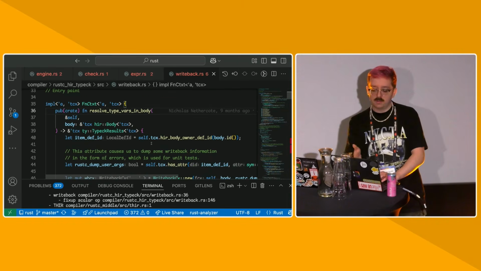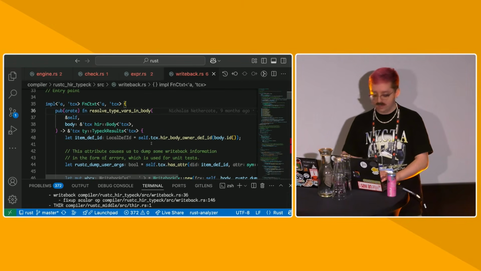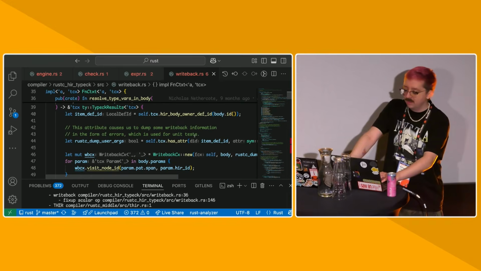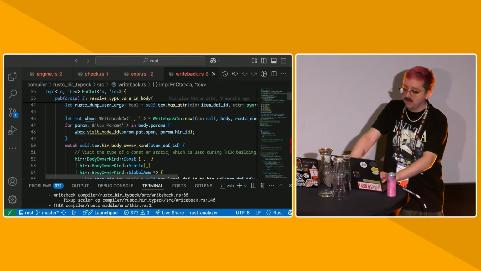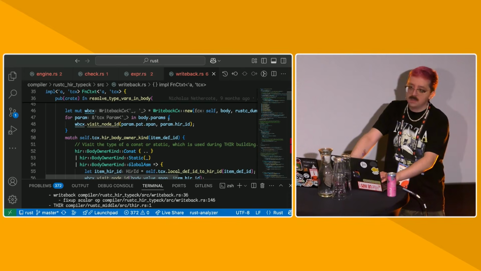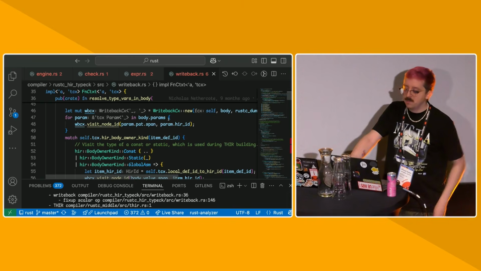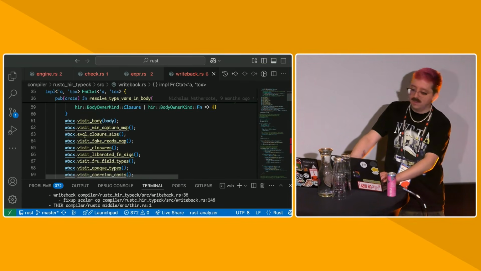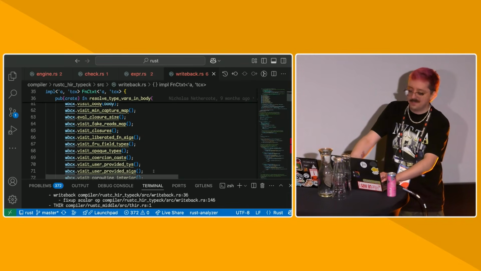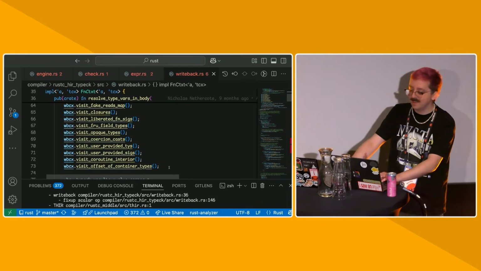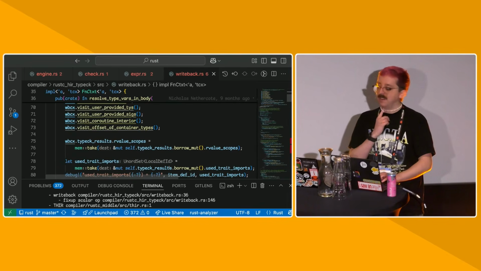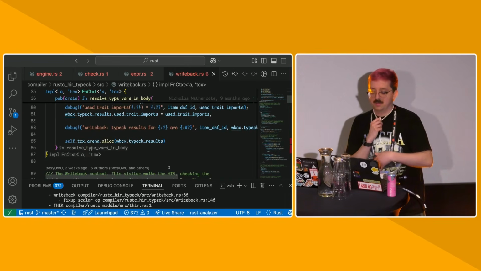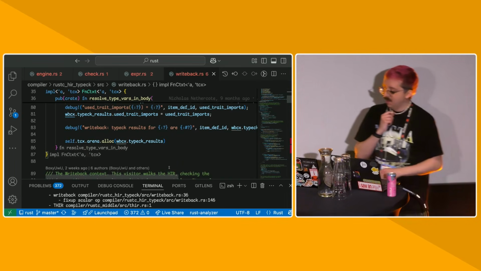So this is the function in which we actually do this processing if we're solving all the type variables in a body. We create this thing called a writeback context and visit all the data that we store in this writeback context. We store all the types of all the expressions in the tree. We store all the information about all the method resolutions and all the fields and all the pattern types and stuff like that. So we visit the body, check all the closure sizes, we visit closures, we check opaque types, all the casts, user provided types, things like that. And then we finally return these typeck results up after arena allocating them so they're Copy.